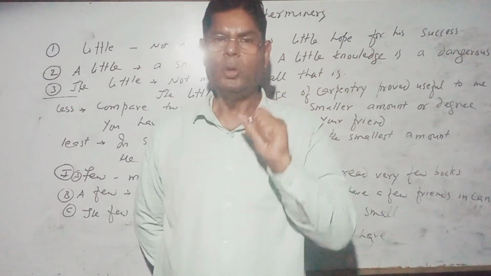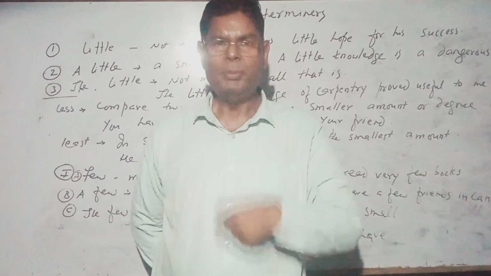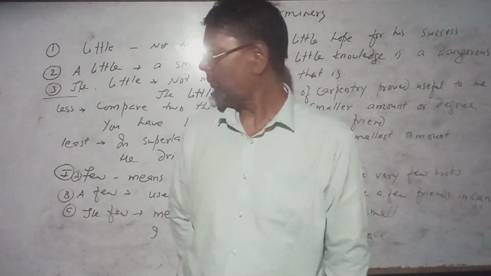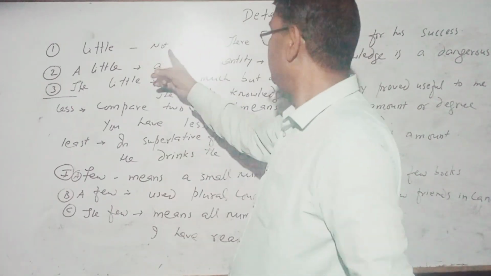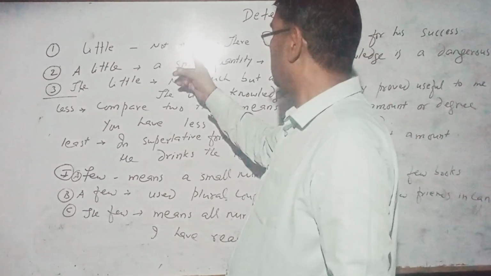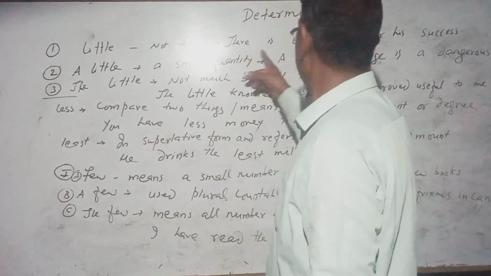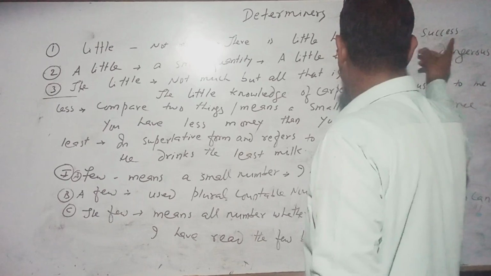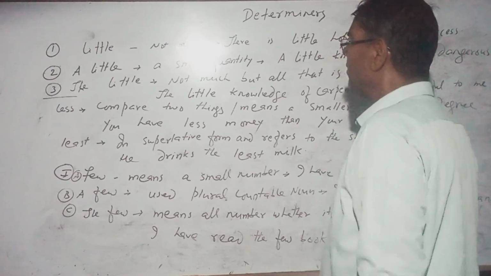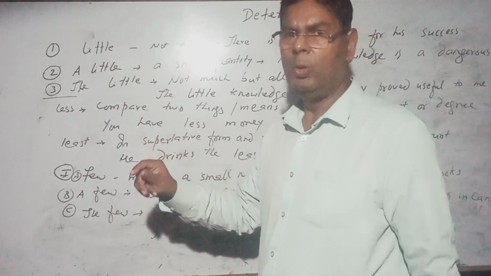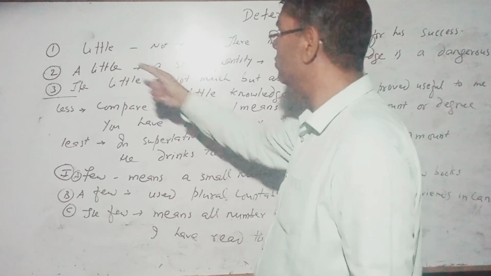Now I'm going to tell you everything about little. Little simply means not much. You should know much denotes an uncountable noun. There is little hope for his recovery, for his success. So it simply means there is not much hope for his success. In this way we will use little.